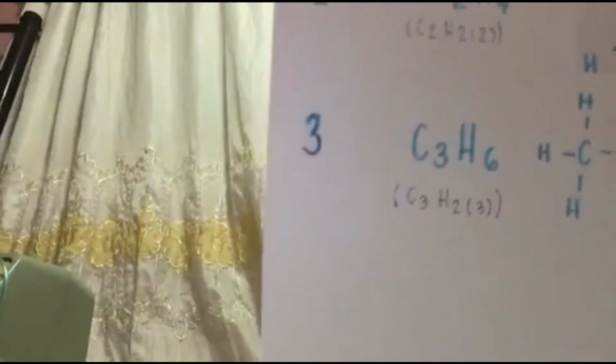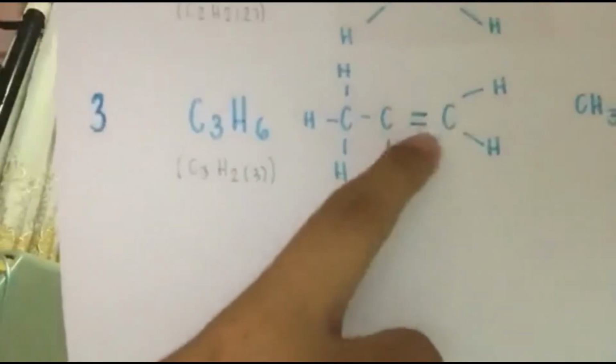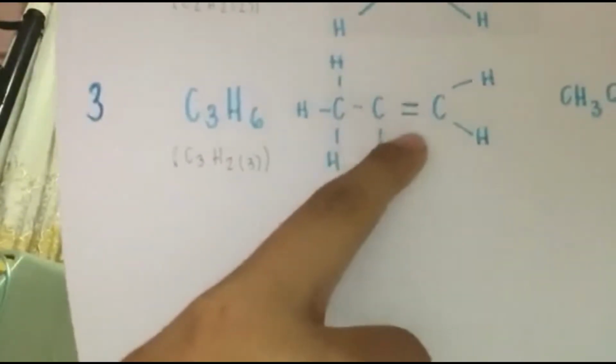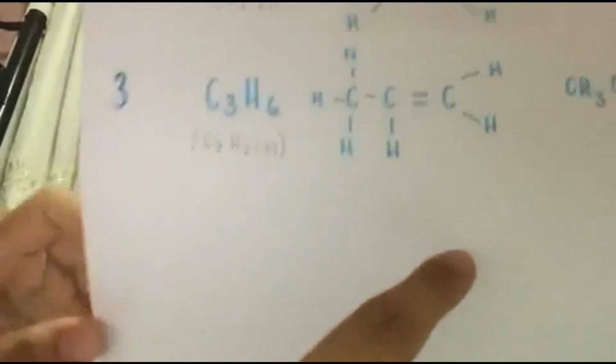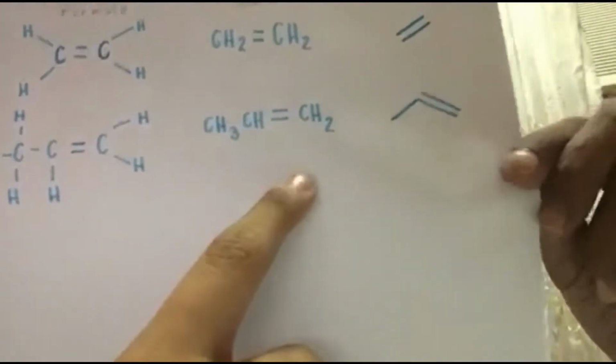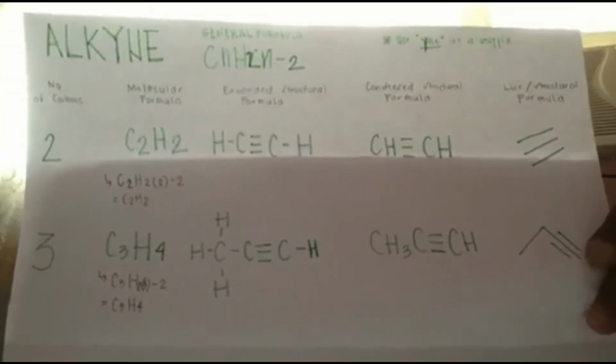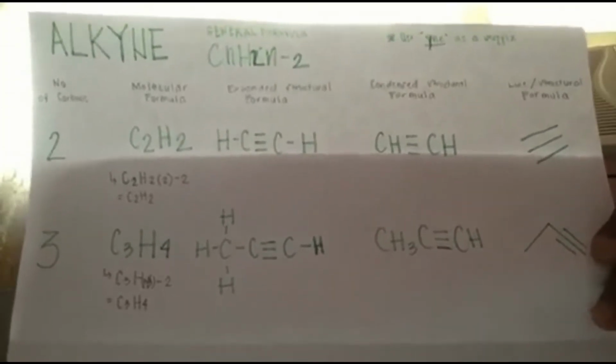If it has 3 carbons, its molecular formula is C3H6, and its expanded structural formula looks like this, and it has a double bond. And then its condensed structural formula looks like this, and its lines or structural formula is this, since it has a double bond.